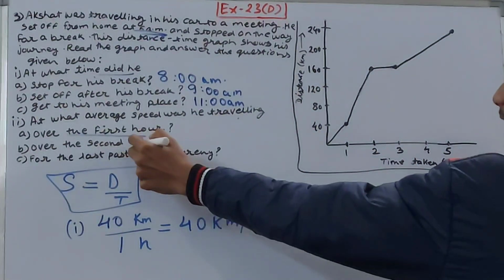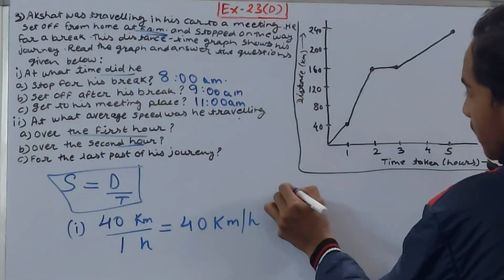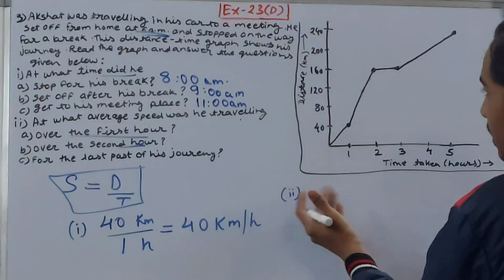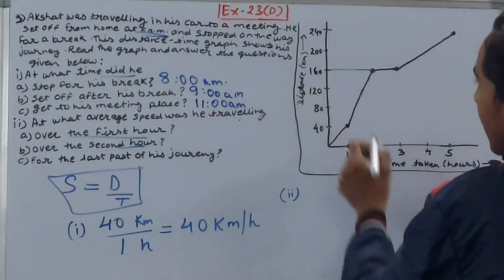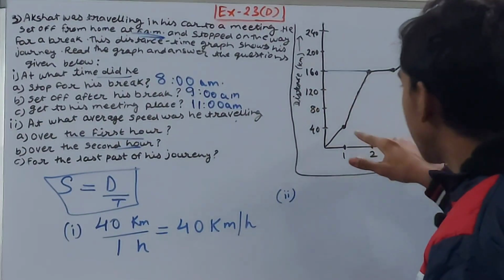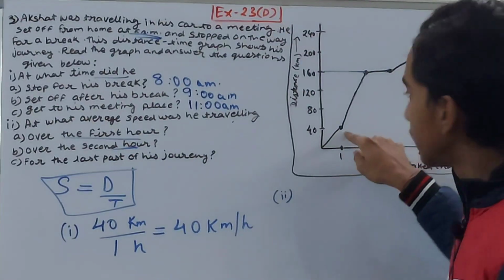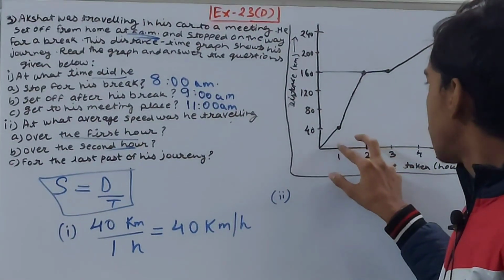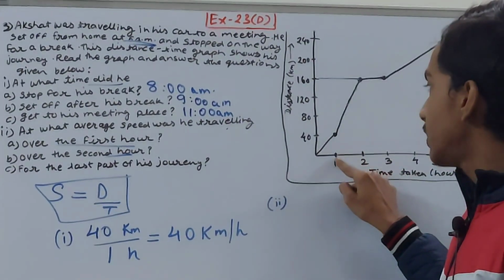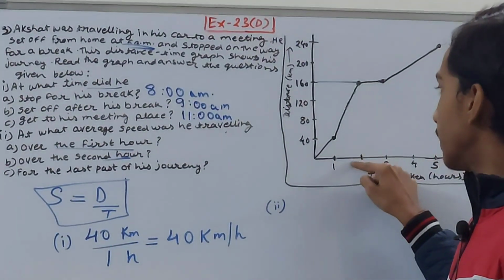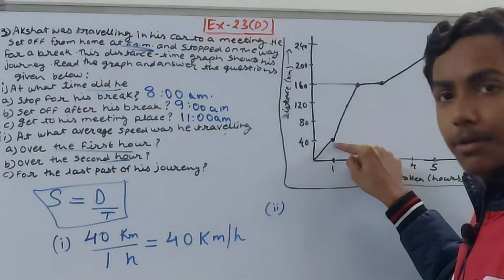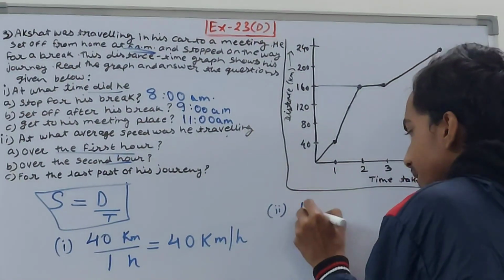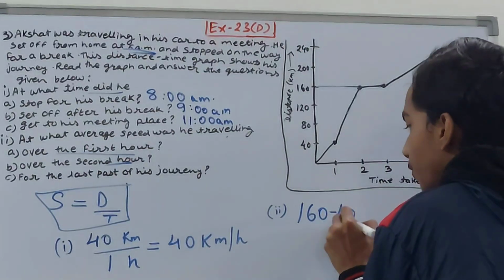Then over the second hour. Look carefully now. What distance has he traveled in the second hour? At the starting of the second hour, he was at 40 kilometers. Then at the ending, he is at 160 kilometers. Second hour means from 1 to 2 here. So the distance he has traveled becomes 160 minus 40.